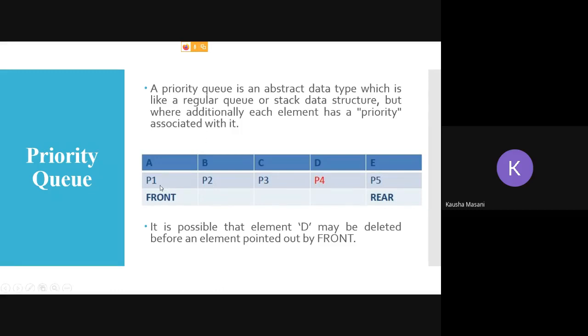According to the concept of our queue, first in first out, whichever element was at 0th index, we were deleting that one first. But if the priority of an element which is not at 0th index is higher, then it is possible that that element will get the deletion, or DQ function, first. So that is the use of priority here.